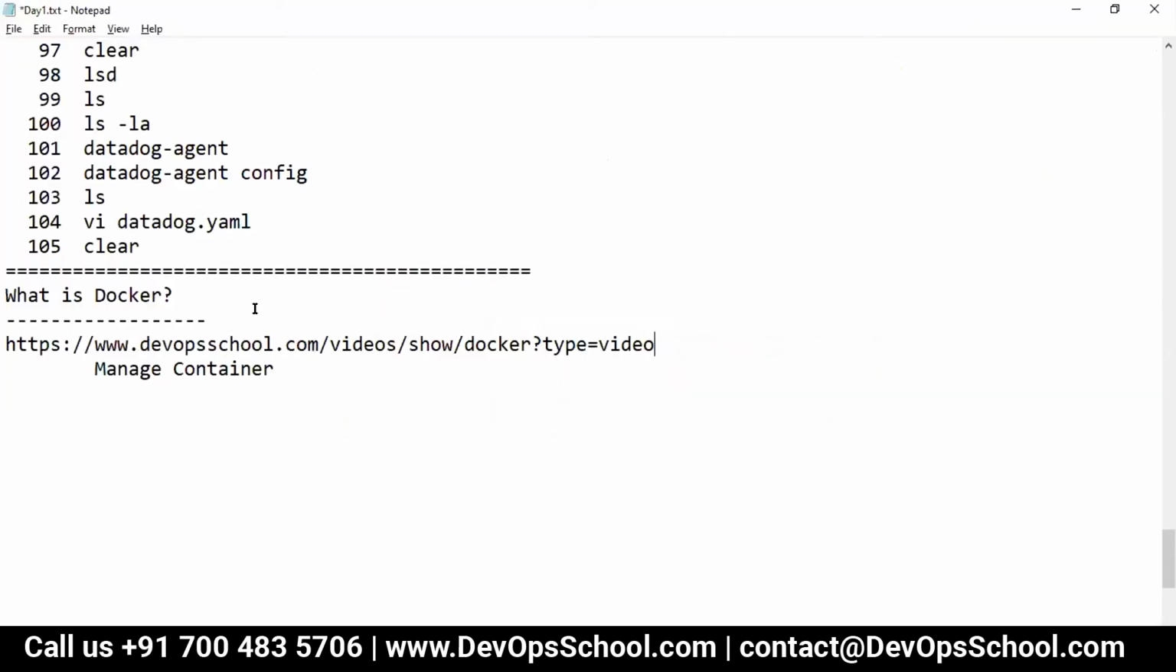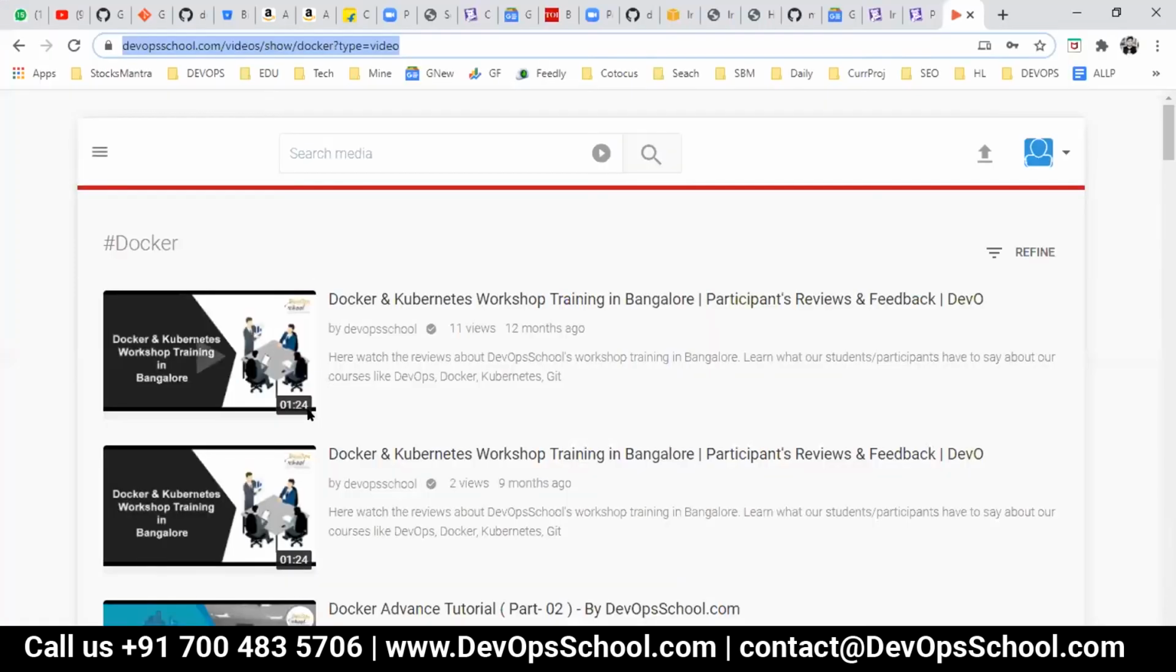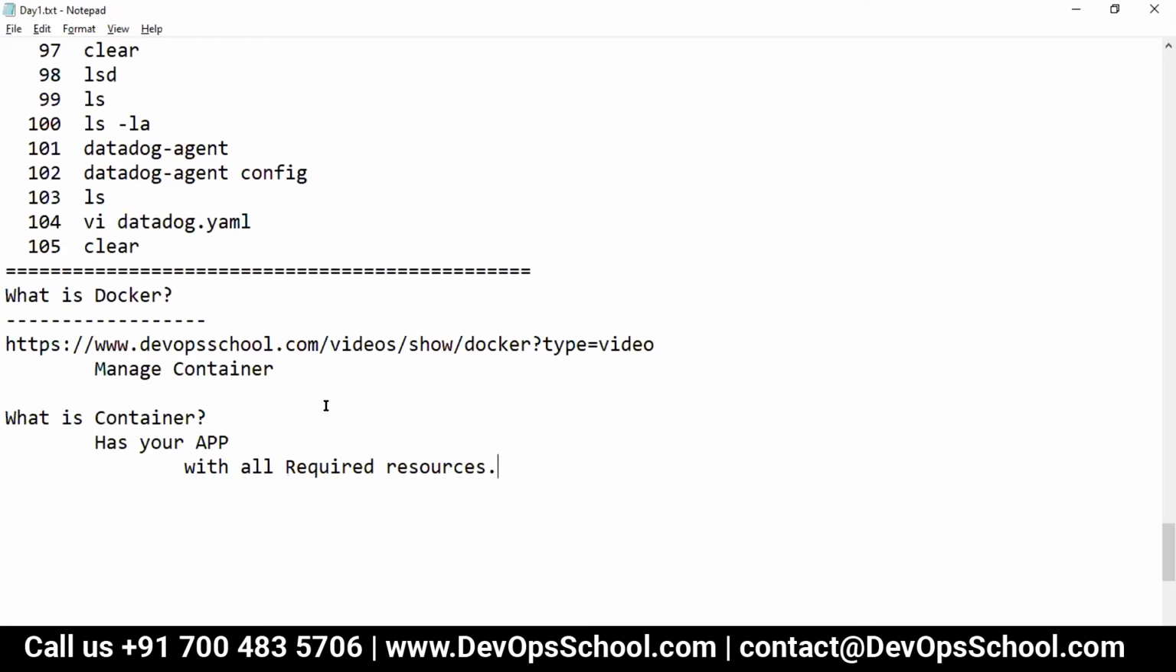Maybe during this break, we have it. So what is Docker? It manages containers. Now the next question is, what is a container? Correct. So guys, a container has your app with all required resources. It's very difficult to understand without a complete discussion, and that's the reason I'm asking you to learn from this place. So you can build this technology.